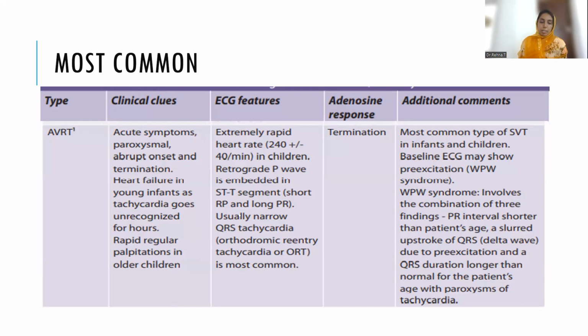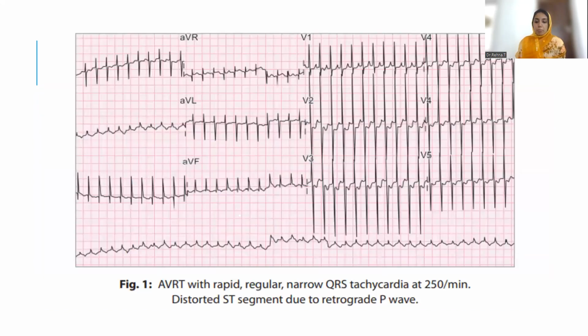Adenosine response, definitely it will get terminated, and it is the most common type of SVT. So AVNRT is also the most common type. Now see this diagram. See this narrow QRS complex, very evident, but the rate is around 250. How will you get the rate of 250?